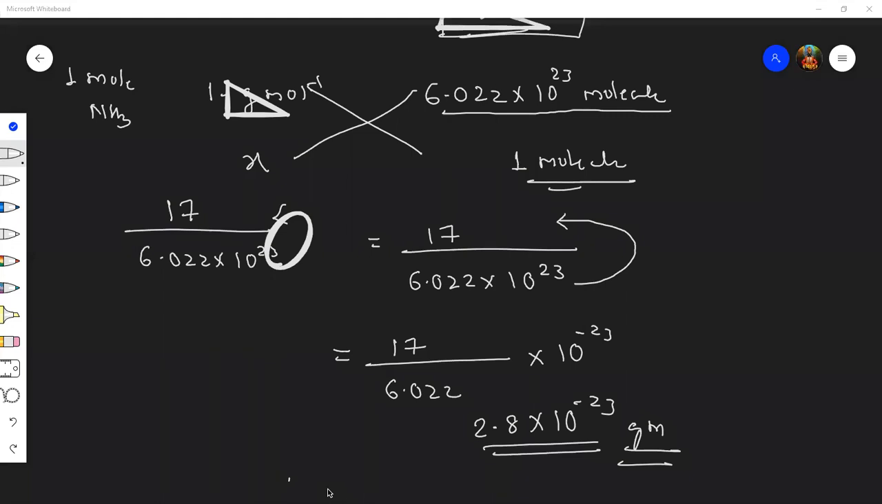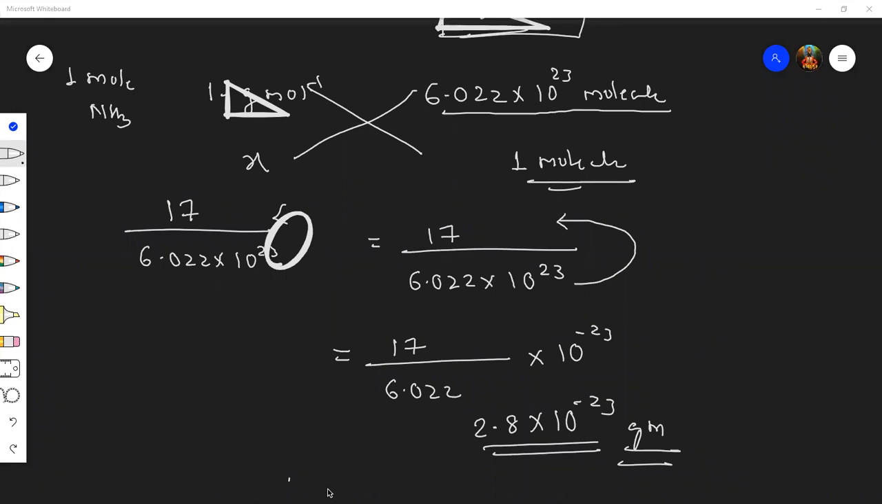Yes, Riddhi, any doubt is there or not? Yes, Sumit. Sumit, any doubt is there? No, sir. No doubt. Okay. Suraj. Suraj, any doubt is there or what? No, sir. Okay, did you understand how to solve the questions on mole concept? Yes, sir.